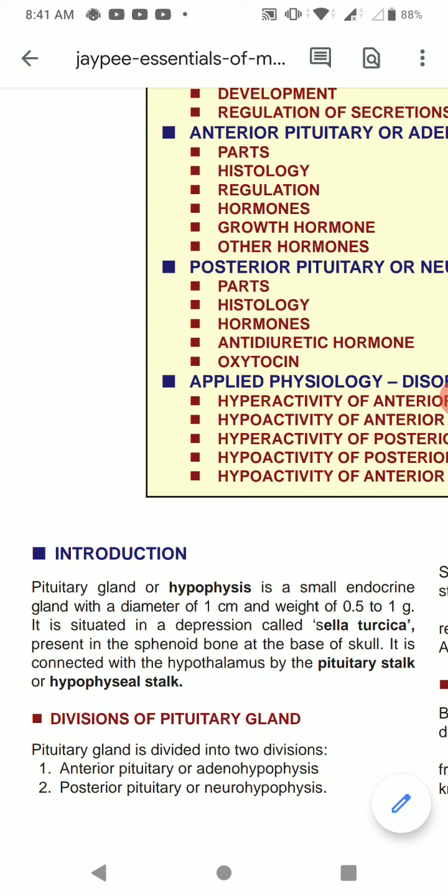The pituitary gland is situated in a depression, that is a small curve or small dip called sella turcica, that is present at the base of the skull. Also, it is connected with the hypothalamus by a structure called the pituitary stalk or hypophyseal stalk.